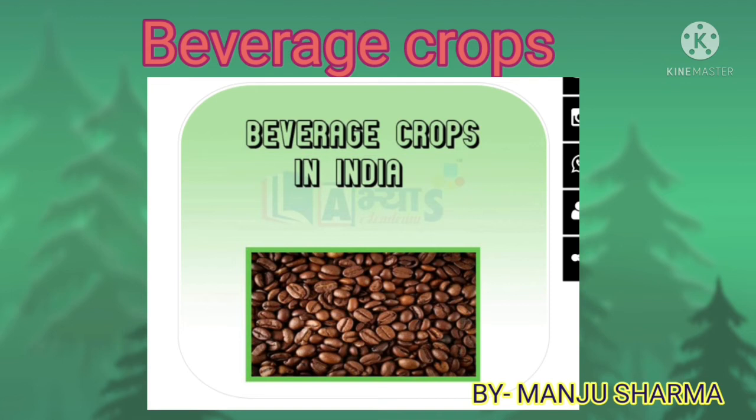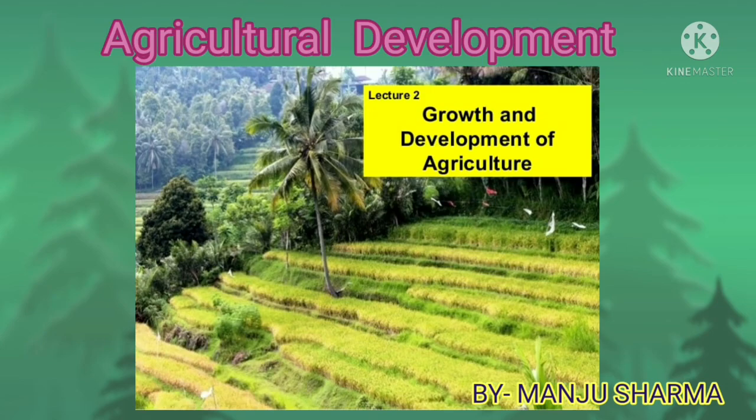Now we will learn about the development of agriculture. Agricultural development means the increase in agricultural produce by various efforts so as to meet the increasing demand of food by the increasing population. The quantum of agricultural produce can be increased by various methods, and the methods are: first,